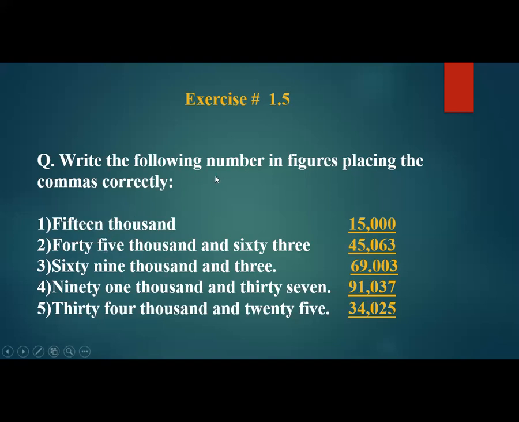15,000. Okay, 15,000. 45,000 and 63. 45,000, nothing is given at the place of hundreds, so 0, and 63. 69,003. Sorry, this was by mistake. 69,003. 91,037. 91,037, because nothing is given at the place of hundreds, so you write 0. 34,025. This is all about exercise 1.5.